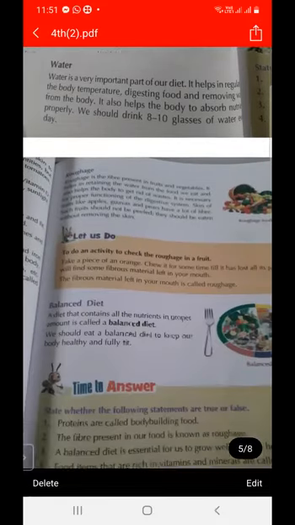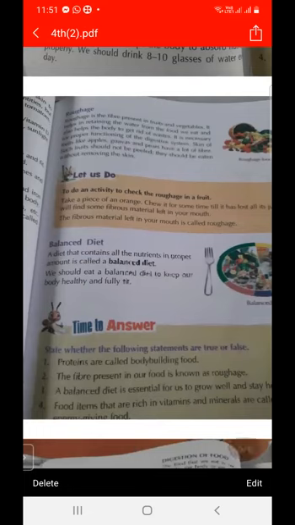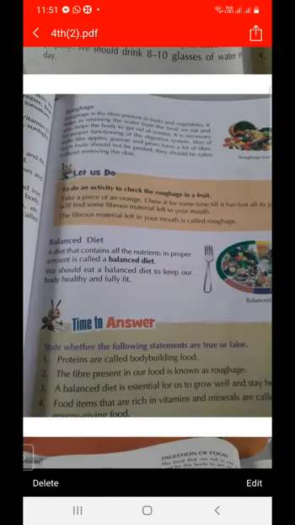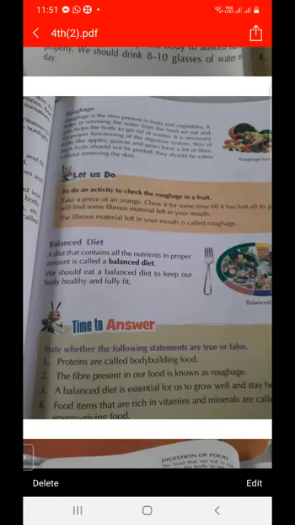And the next topic is roughage. Roughage is also a component of food. The first component of food is carbohydrates, then protein, and after carbohydrates and protein, vitamins and minerals, and then roughage. Roughage is an important part of our diet. And how can we get roughage? It is a fiber present in fruits and vegetables.